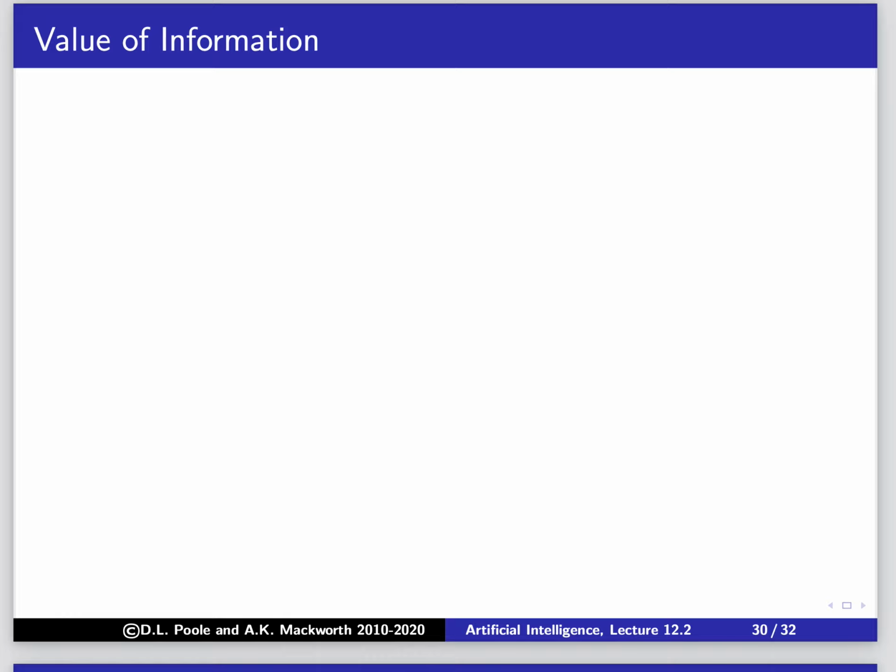Information is valuable. People are prepared to pay lots of money for information. So why are people prepared to pay money for information? Well, why is it valuable? It's valuable because with the information you can make better decisions in the future. So that's what we're going to look at now: how can we compute how much some piece of information might be worth to us.